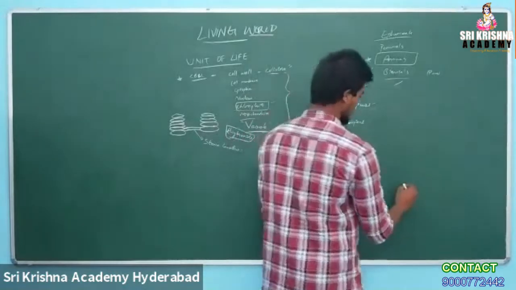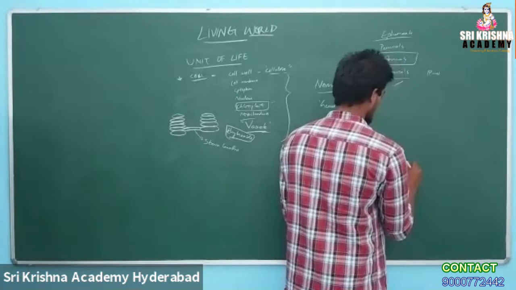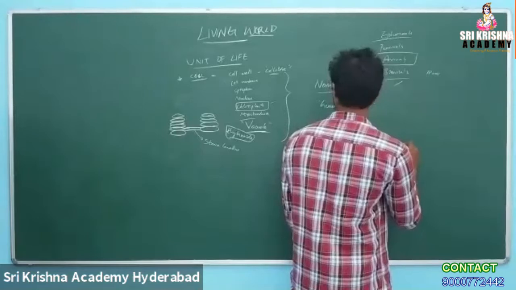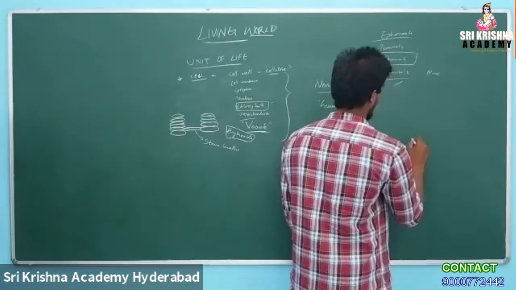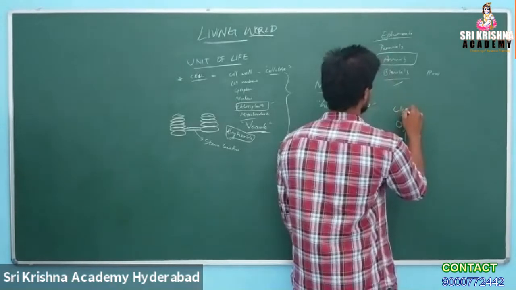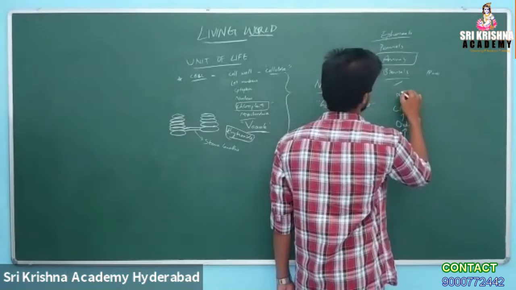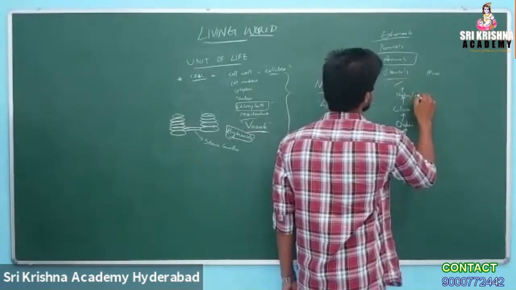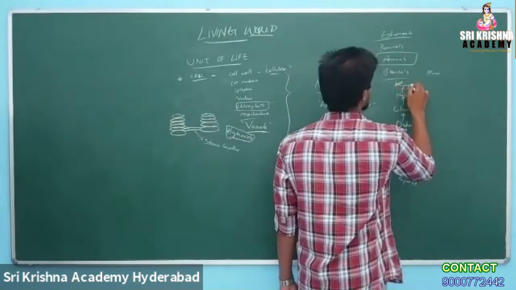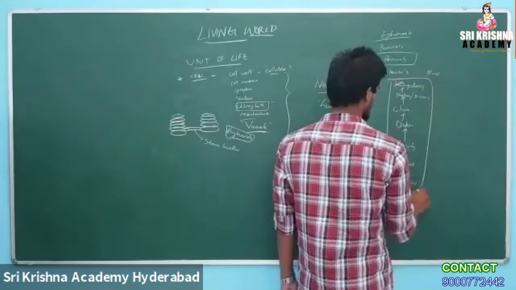If you write the hierarchy, it starts with species, genus, family, order, class, phylum or division, kingdom. This is the hierarchy of classification.